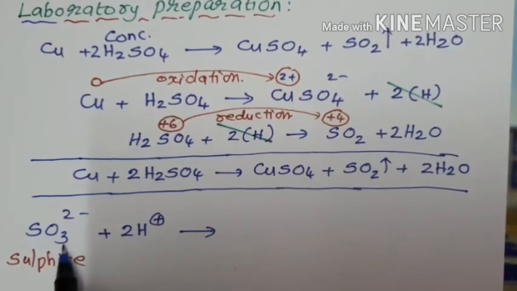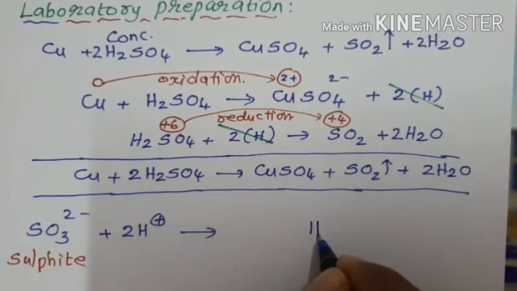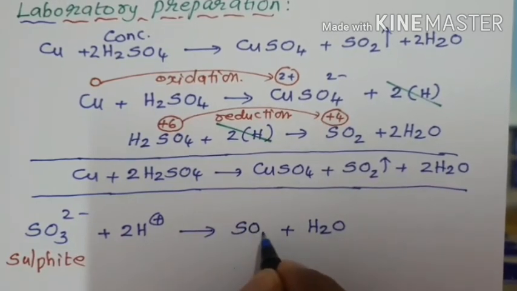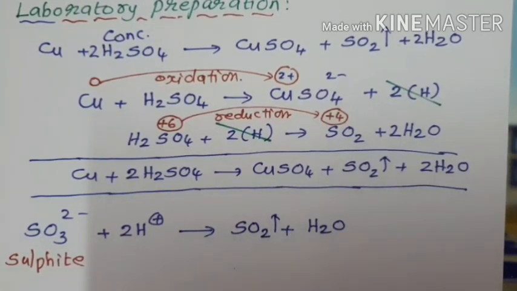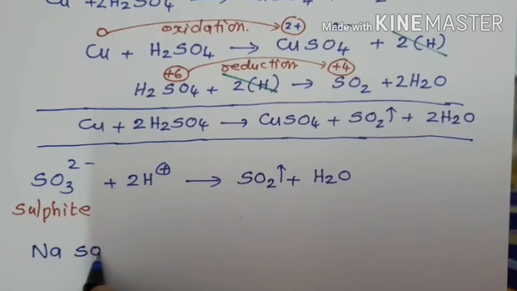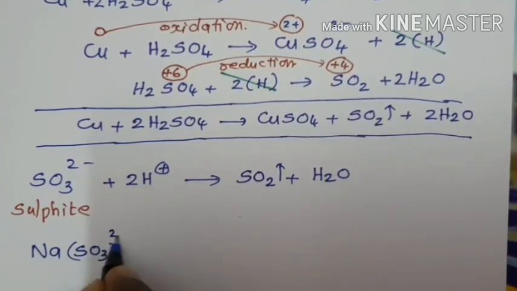The 2 hydrogen remove 1 oxygen as H2O, water molecule, and sulfur dioxide gas is liberated. For example, sodium sulfite. Sulfite is a 2 minus ion, sodium plus 1. When you write the molecular formula, this valence is here, oxidation state 1. So what is the name? Sodium sulfite.